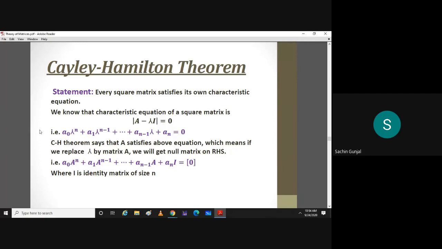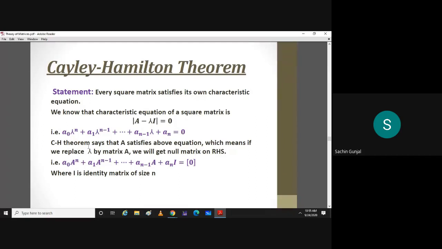Now, if you expand it, it will be something like a naught times lambda raised to n plus a1 times lambda raised to n minus 1 plus so on, a n minus 1 times lambda plus an, equal to 0. For a 3 by 3 matrix, this power will be 3, so a naught into lambda cube plus a1 lambda square and so on.